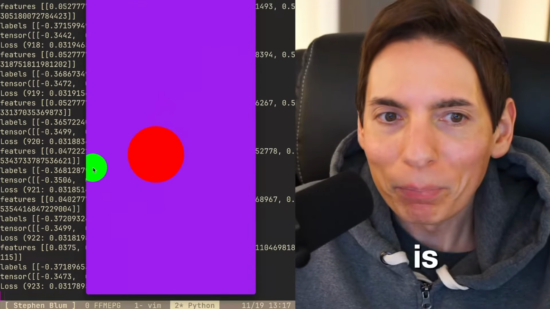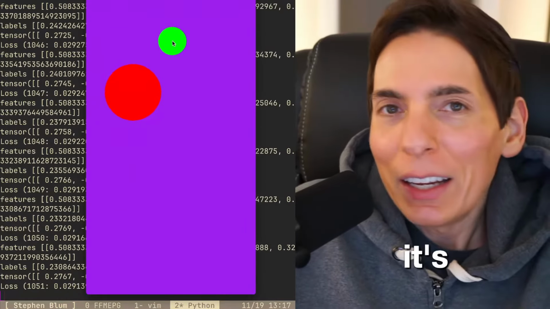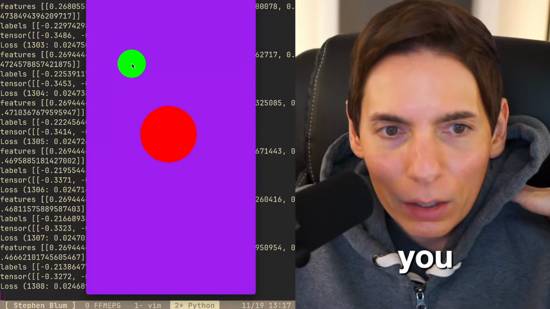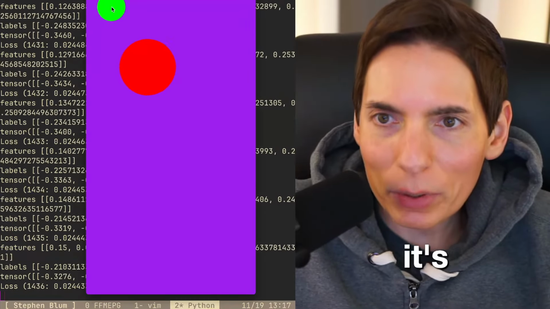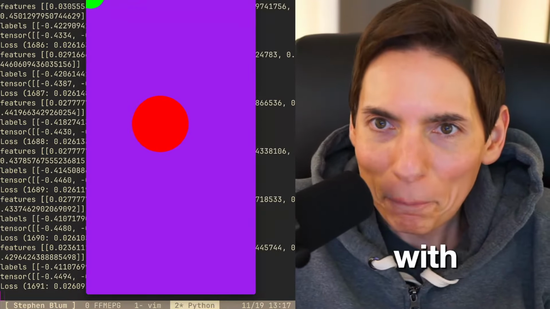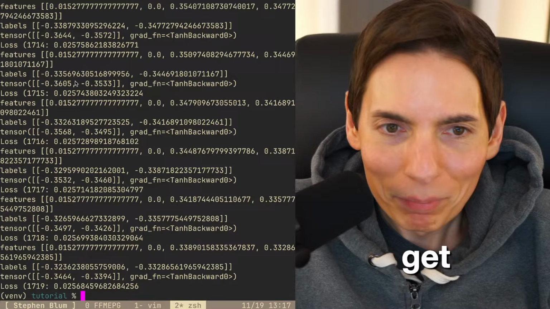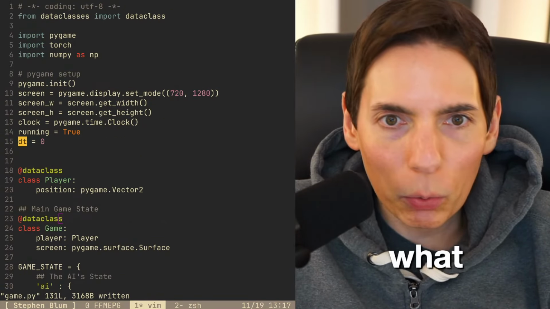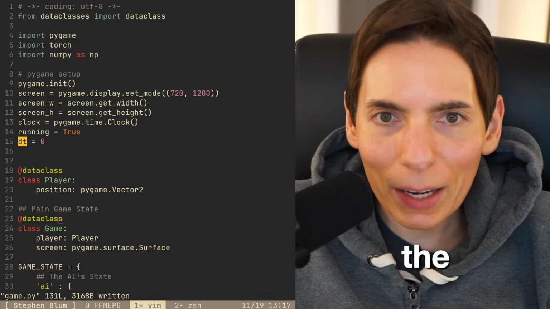It's legit AI learning on the spot, learning how to come after you. So that's the game. It's a really simple game, but it's a lot of fun. It's keep away, essentially. You're playing keep away with the AI, and you're trying not to get caught. So that's what we're building. That's the plan, you guys.